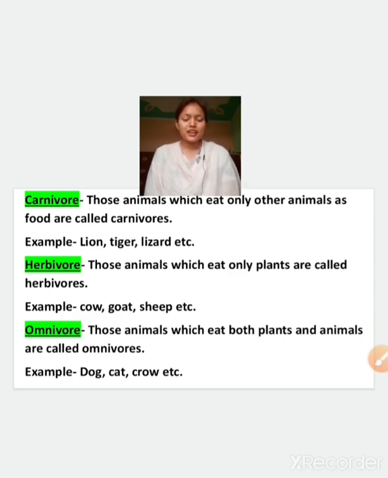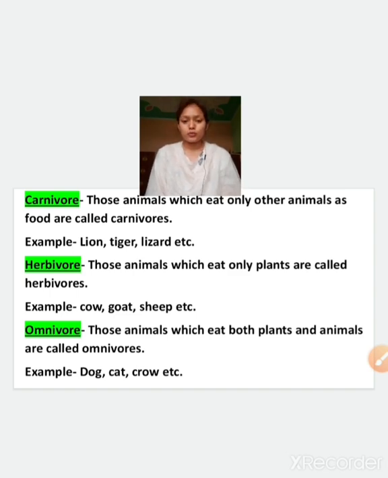Now omnivores are those animals that eat plants also and animals also, which means they will eat flesh and plant parts and plant products also. In this category you can see dog, cat, crow, all are there. All these eat plant products and they eat flesh also.